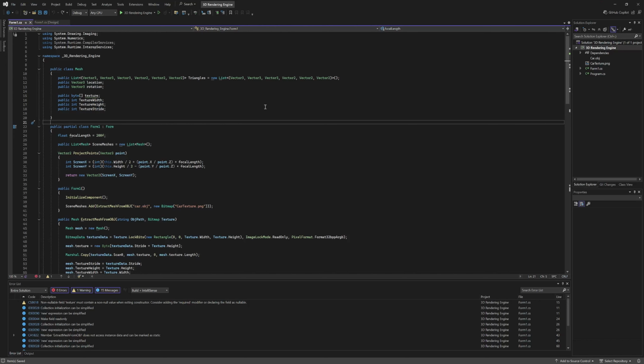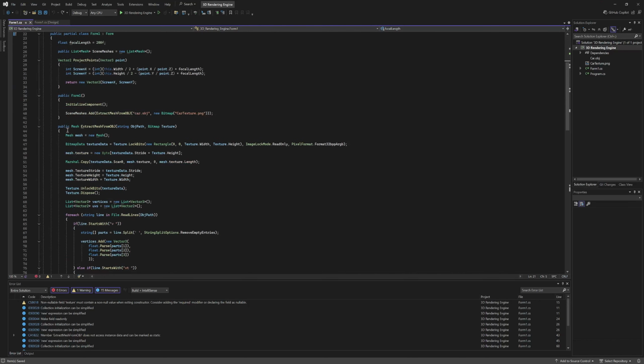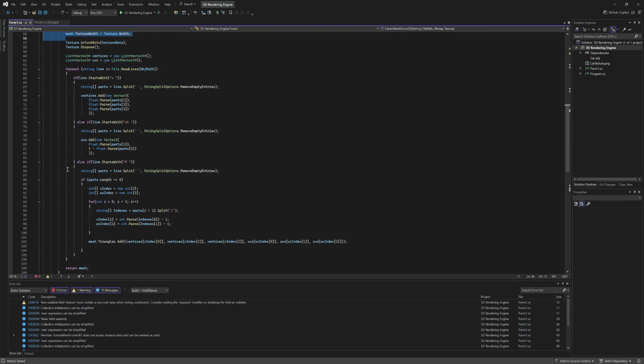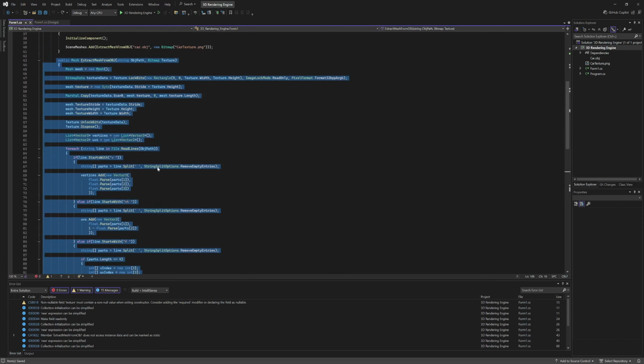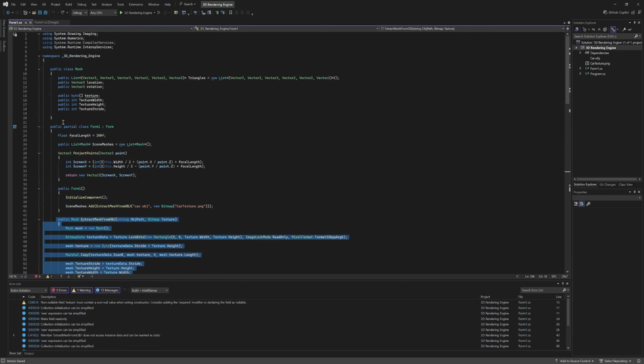So last time we created this bit of code which takes our object and texture file and imports it into our program as a mesh. In this episode we will be applying camera and object transformations.